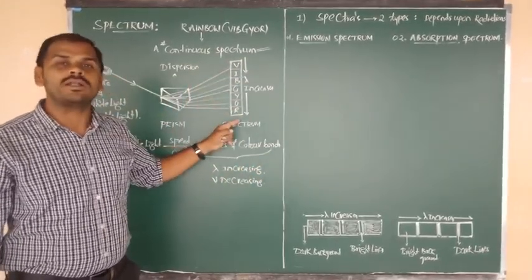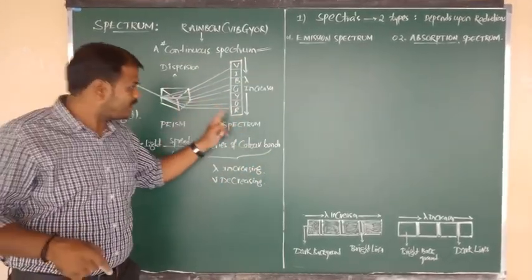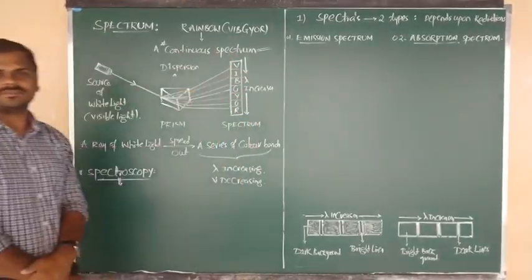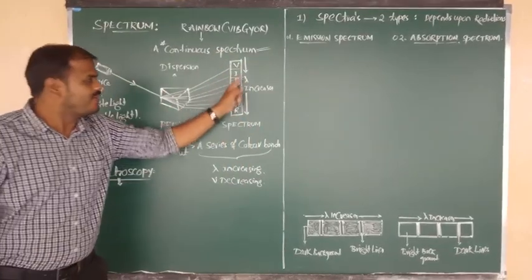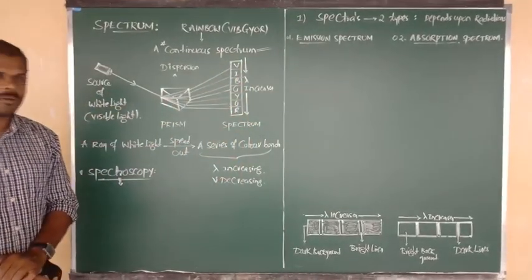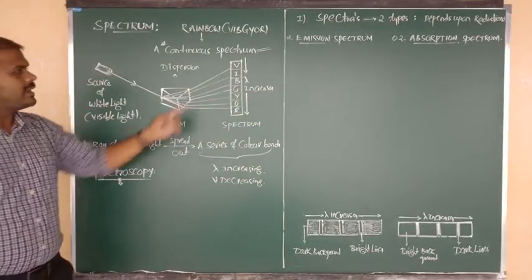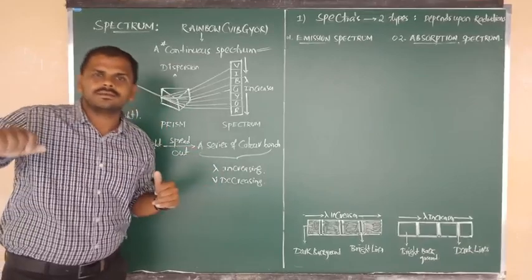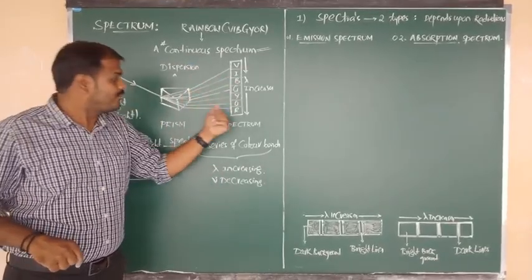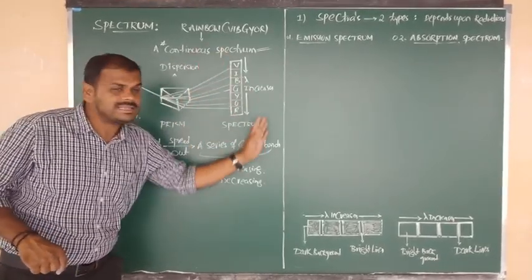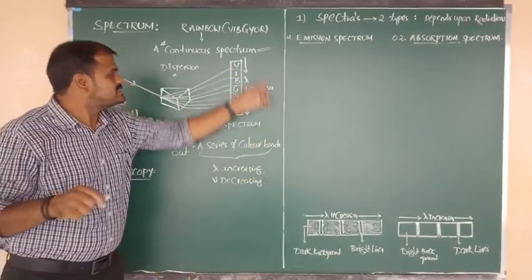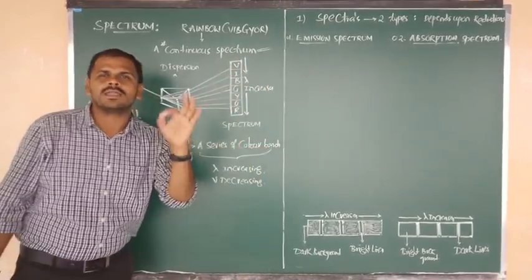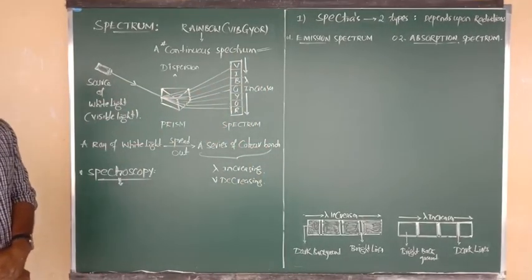But all those 7 quanta should be recorded on the photographic plate only in their increasing order of wavelengths. So from violet to red, wavelength increases. So the final definition is a series of colored bands, or we can say a series of colored lines, which were recorded on the photographic plate in their increasing order of wavelength. Such a phenomenon is known as what? Spectrum. I hope you understand.